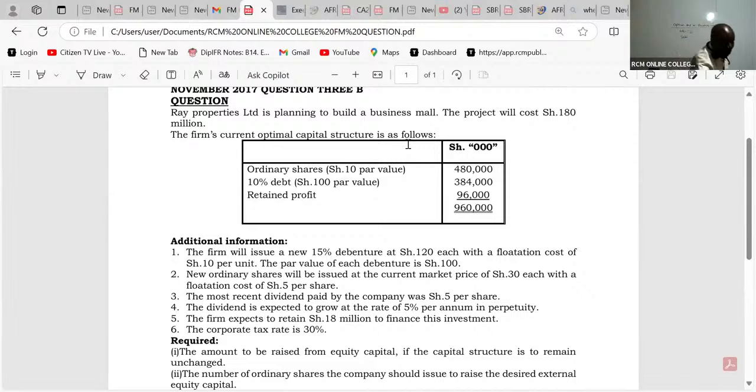So equity is how much? Because this is future borrowing, I'll be able to explain this better. For equity, we can see ordinary shares and we have retained profit. Please add both of them under equity. So we have 480,000 plus 96,000.